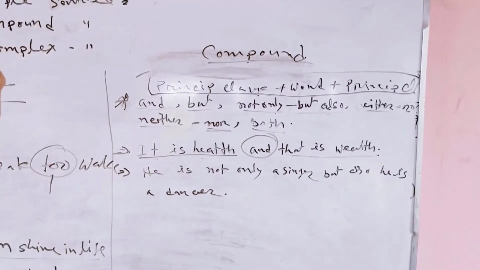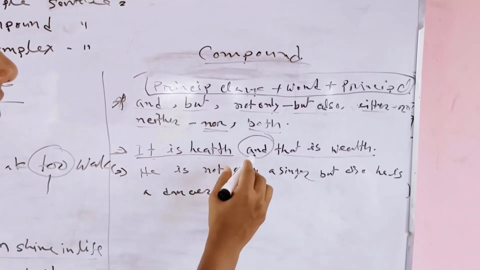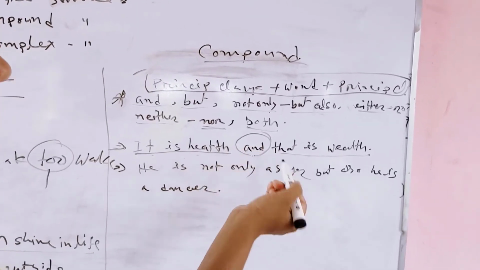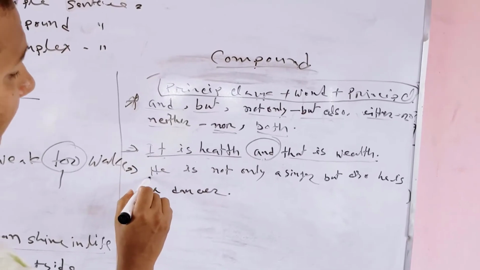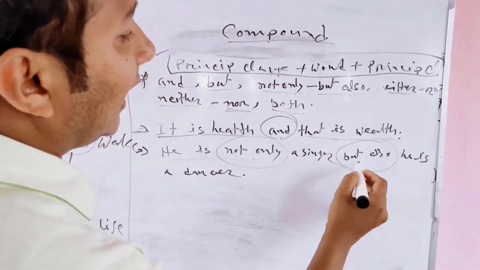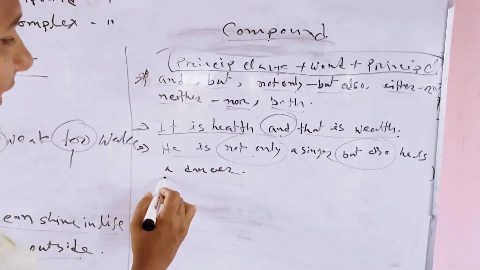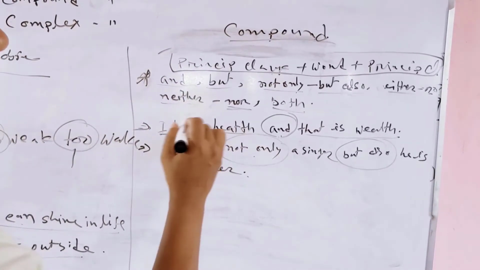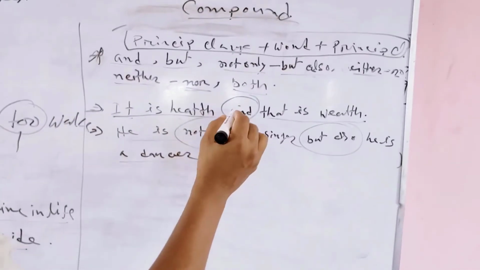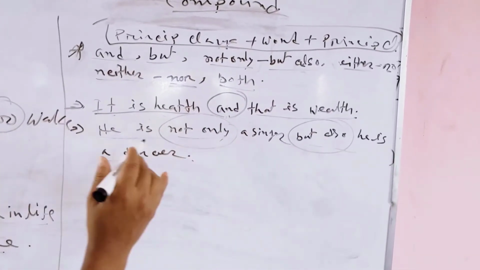This is a conjunction, linker or connector. He is not only a singer, but also a dancer. In this sentence we see and, not only but also.